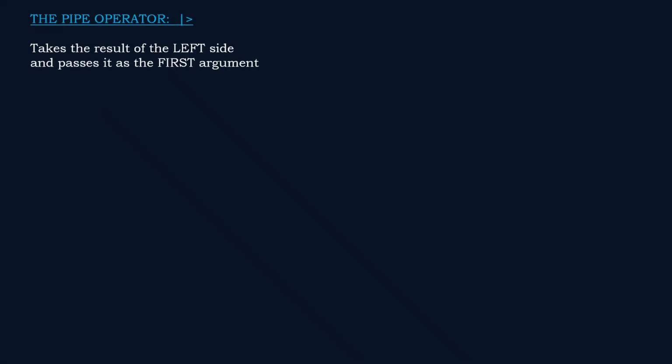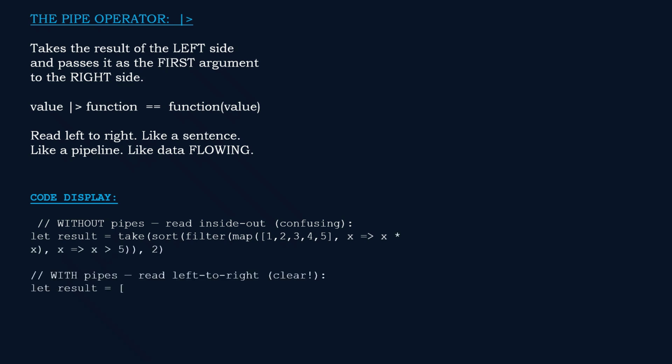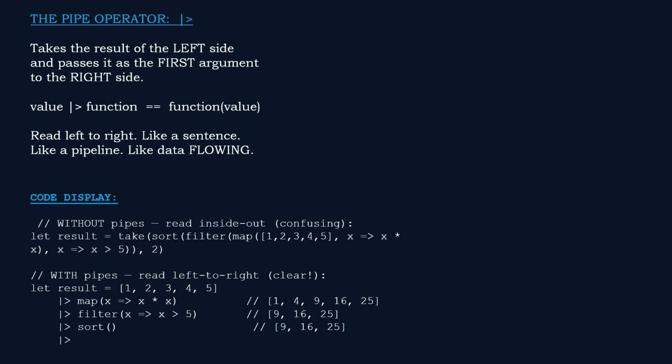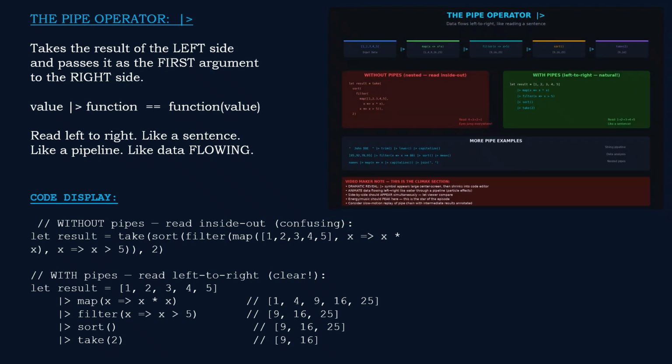And now, the star of this video, the pipe operator, two characters that will change how you think about code. Here's how it works. The result on the left side of the pipe gets passed as the first argument to the function on the right side. That's it. But the impact is enormous. Look at the top line, nested function calls. You have to read it inside out. Map first, then filter, then sort, then take.